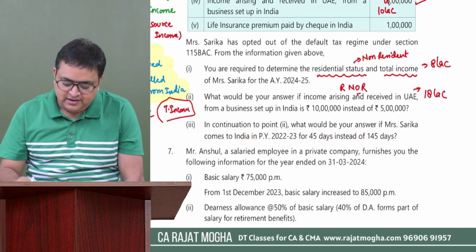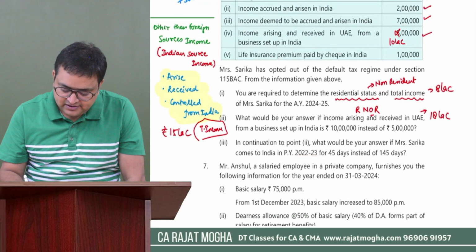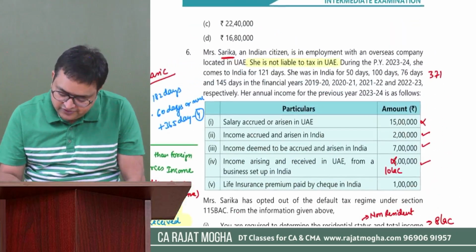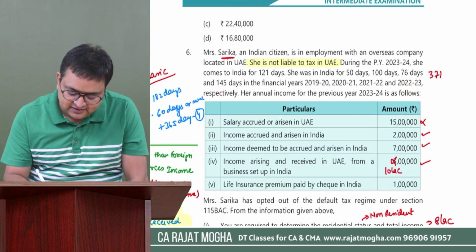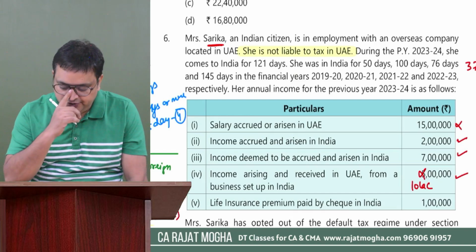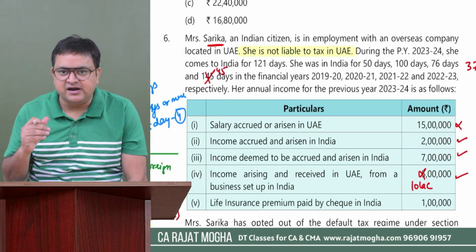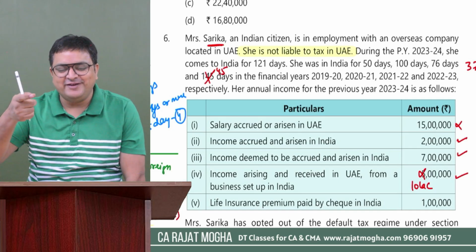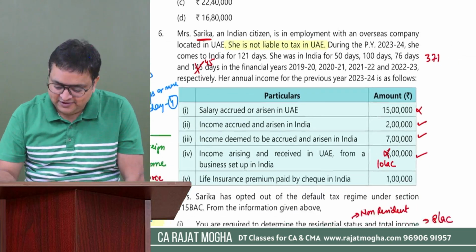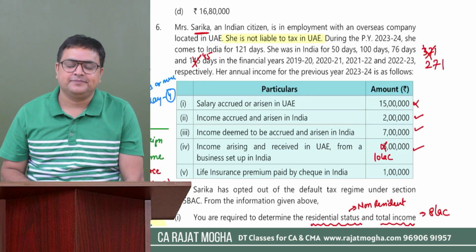Okay. So they are saying in previous year 22-23, she was here for 145 days, and now they are saying that in the last 4 years, one of the years was 22-23. If this would have been 45 days, they have deducted 100. Initially it was 145 and now they are saying just 45. So in the last 4 years now she will be 271 days.